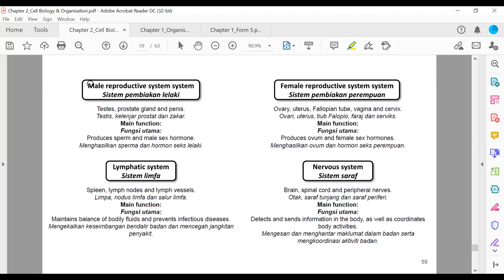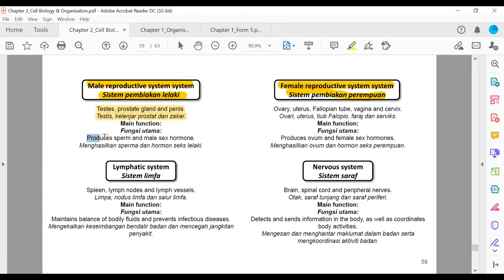Then we have male reproductive system, and we have female reproductive system as well. Sistem pembiakan lelaki dan sistem pembiakan perempuan. So what are the organs in the male reproductive system? We have testis, prostate gland and penis. Testis, kelenjar prostat dan zakar. So these are the organs in the male reproductive system.